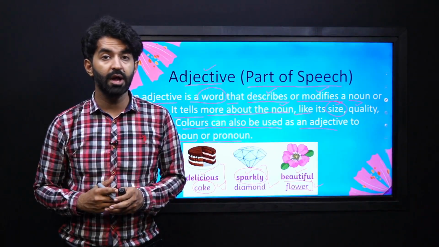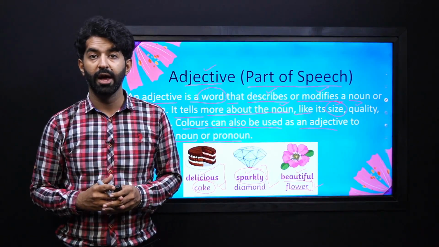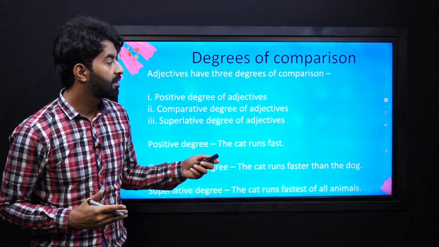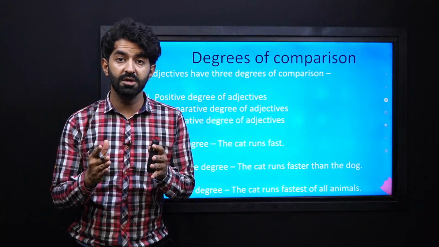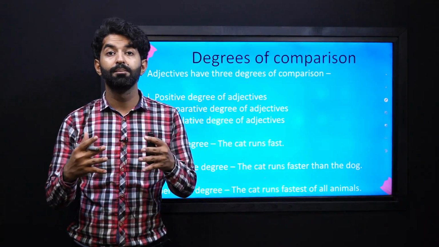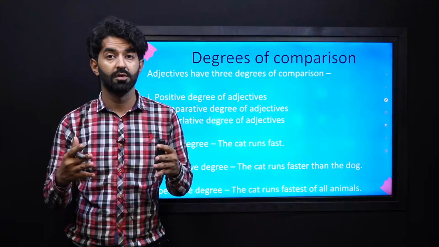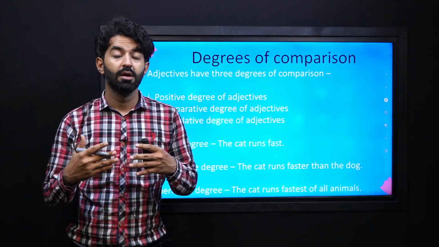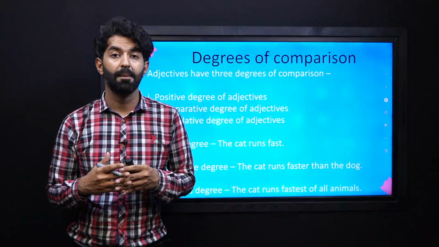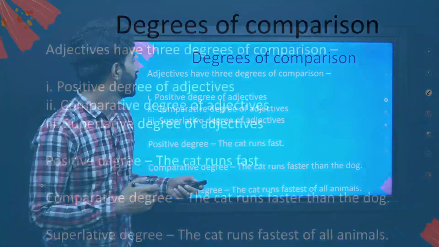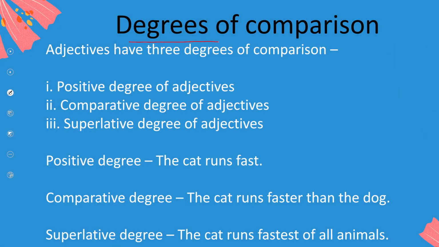It is very simple. I hope that you can remember it now and keep it in your mind, because we are going to learn about degrees of adjectives, and we use the degrees to do comparison. When we are comparing two things or more than two things together, this is when we are using the comparison degrees or degrees of comparison. Now, let's see how many degrees we have of adjectives, and we do this for comparison.